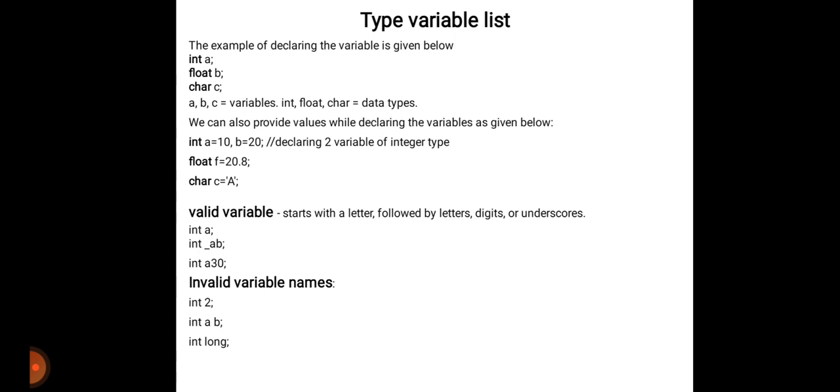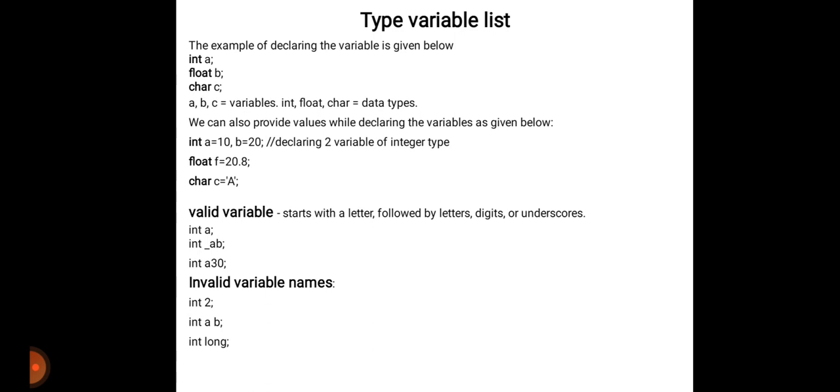Valid variables start with a letter which is followed by letters, digits or underscore. Let's take an example: MATLAB, which is a case sensitive word. So capital A and small a are not allowed in the same variable. Then the maximum length of a variable name is the value that the namelengthmax command returns.